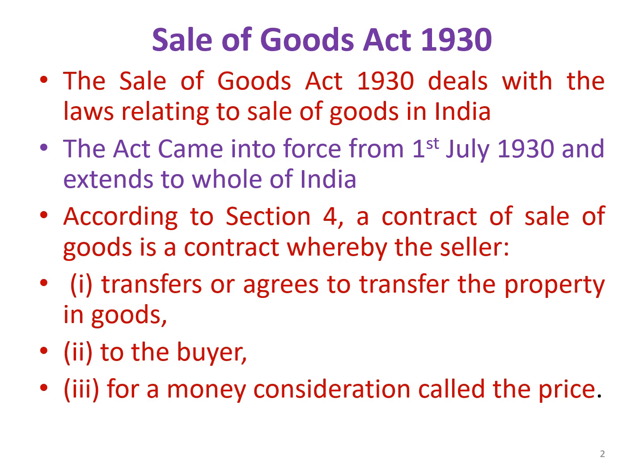This definition clearly defines what we mean by sale. It says that there will be a transfer of property from one person to another person. The person receiving the property should be the buyer, and the transfer is to be made for money consideration. The money consideration is called the price.